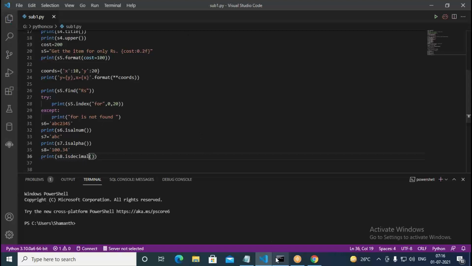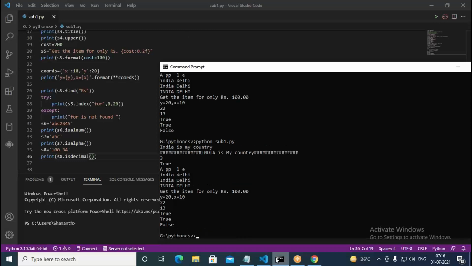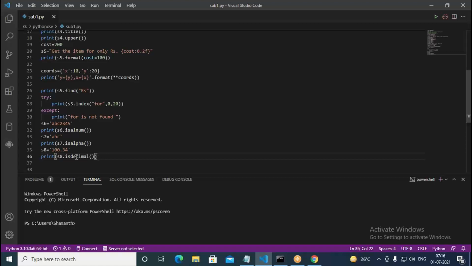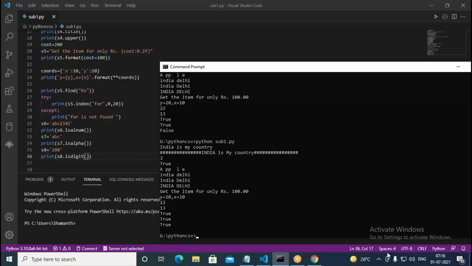So what it prints, see here. It says still false. It's not a decimal number kind of thing, it says. Even putting only decimal, it says false in this. But anyhow, what we do here, just remove the dot in this, just put only 100, then we go with isdigit. Whether it's containing digits or not, it can give you. Now this time it says true.